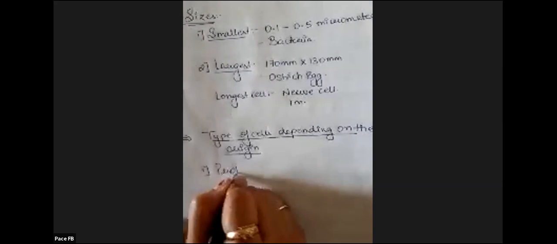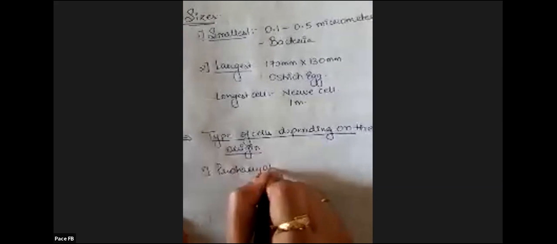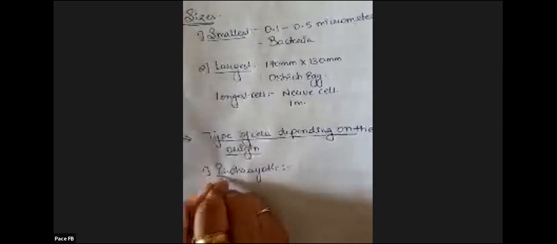Origin means when they were developed, how they were developed. Accordingly, the first type is the prokaryotic cell. The name says pro. Pro means primitive, old. They were the first cells which were discovered, or you can say they evolved or were present on planet Earth.